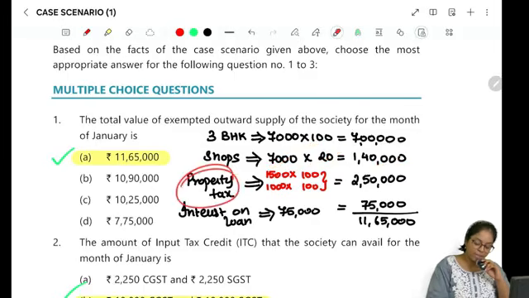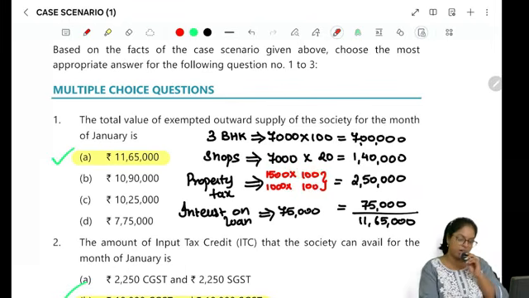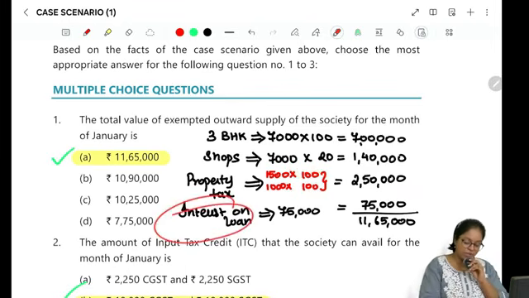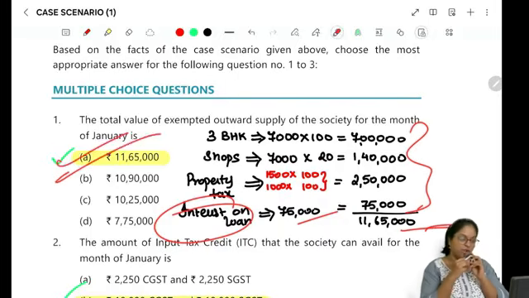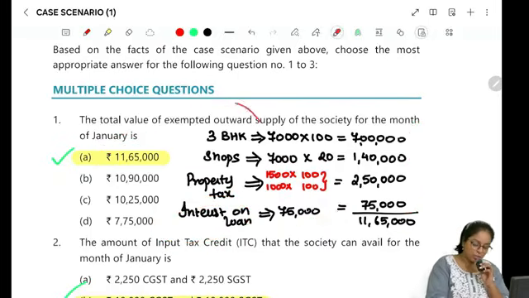Then also the property tax part that you pay, that is also exempt, right? On property tax you will not pay GST. So 1,500 in case you are a 4 BHK flat, 1,000 in case you are a 3 BHK plus flat, into their 100 units, 100 such flats, which amounts to a total of 2,50,000. And interest on loan is also exempt, 75,000. So if you add the total, you get 11,65,000, which is your option number A, which is your total exempt